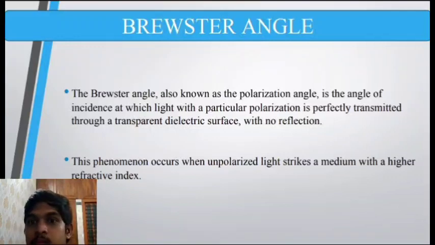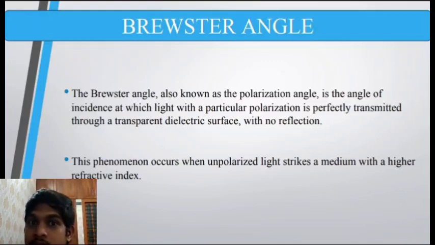So let's see what Brewster angle is all about. Brewster angle, also known as the polarization angle, is the angle of incidence at which light with a particular polarization is perfectly transmitted through a transparent dielectric surface with no reflection. This phenomenon occurs when unpolarized light strikes a medium having a higher refractive index.